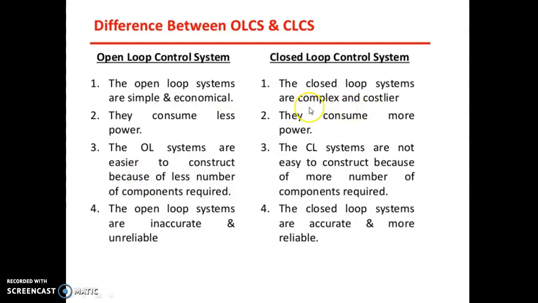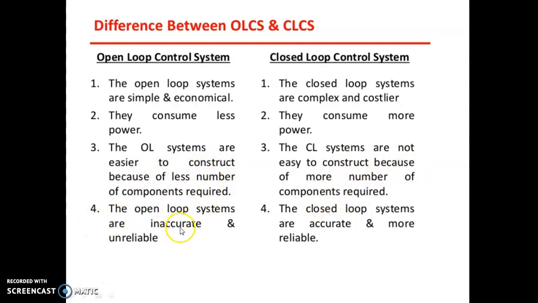So it is complex to design and costlier. It consumes more power. Open loop systems are easier to construct because fewer components are required. Here more components are required.